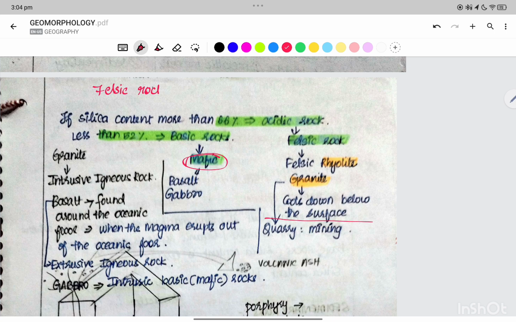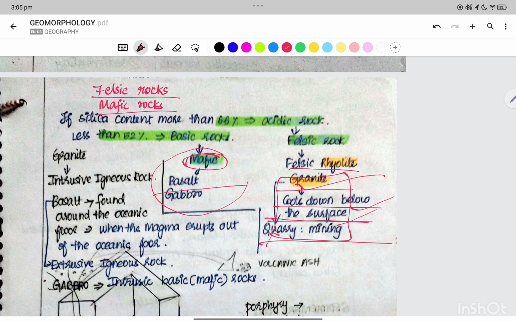Acidic rocks are also called felsic rocks, and basic rocks are also called mafic rocks. So examples of felsic rocks are rhyolite and granite. Granite cools down below the surface. Then we have to do quarrying or mining to obtain granite, because granite cools down below the surface, so quarrying or mining is required.